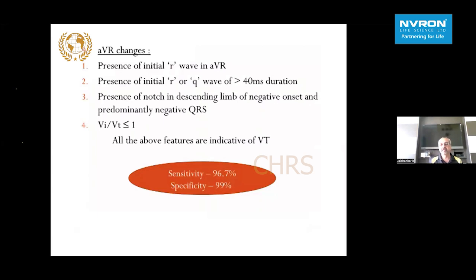So AVR is by far the most neglected lead, but during a broad complex tachycardia, it becomes the most important lead, because if you look carefully at that, we are going to get a diagnosis of VT almost all the time. If there is an initial R wave in AVR, we have to look at whether the initial R wave duration, the VI, is more than 40 millisecond, and if there is a notch in the descending limb of the AVR. The terminal portion of the AVR is called the VT, and this ratio of VI to VT less than 1 is a very highly sensitive and specific criterion, perhaps the most sensitive and specific criterion for diagnosing a VT.